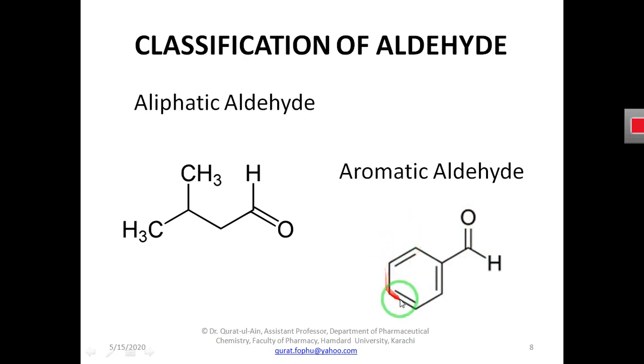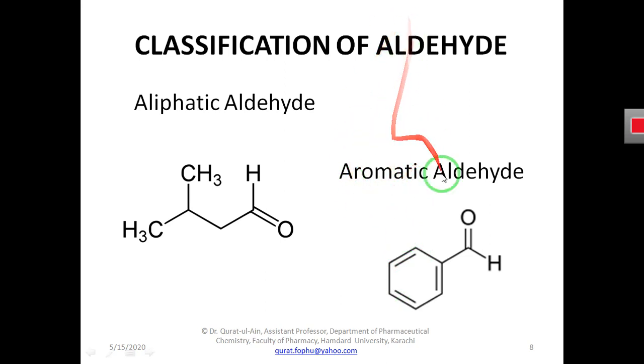So how does this aromatic ring form? This aromatic ring forms by the bonding of electrons. For example, here are two carbon atoms, this one is one and this one is two. The carbon has four valencies.